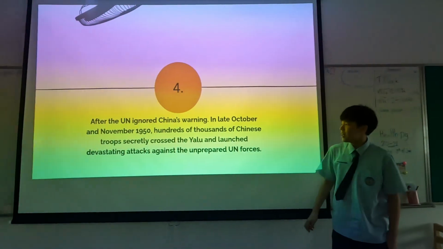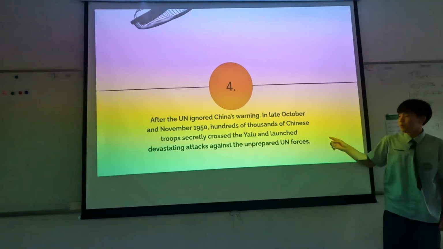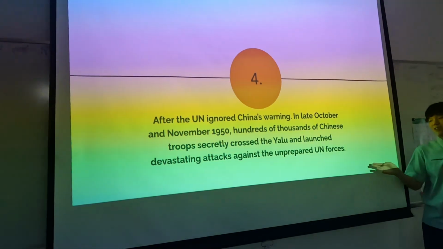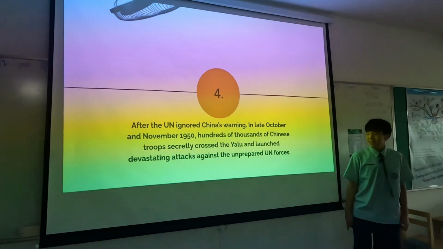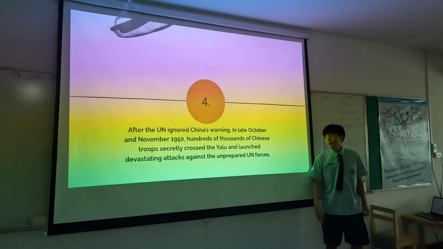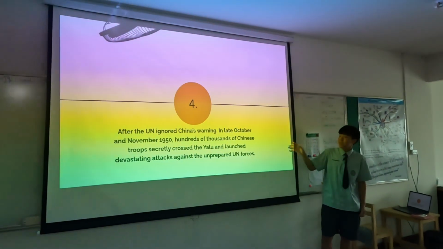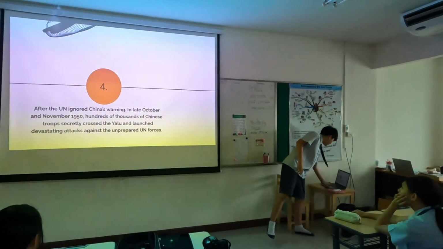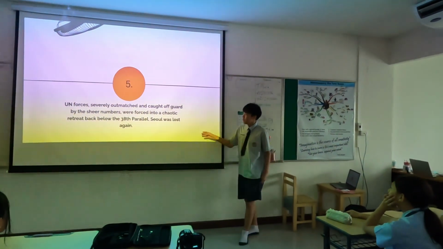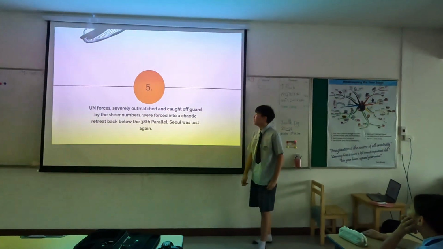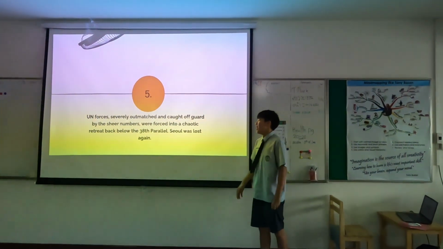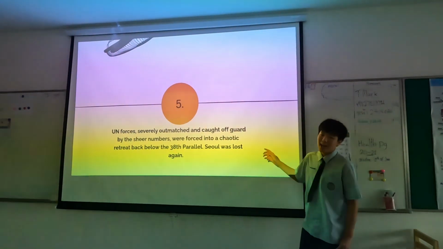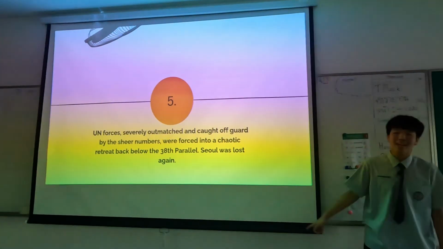After the UN ignored China's warning, in late October and November 1950, hundreds of thousands of Chinese troops secretly crossed the Yalu River and launched devastating attacks against the unprepared UN forces. So China sent like 100,000 troops to come and help North Korea. Then the UN forces were severely outmatched and caught off guard by the sheer numbers and were forced into a chaotic retreat back down the 38th parallel. And then the capital city of South Korea, Seoul, was lost again.